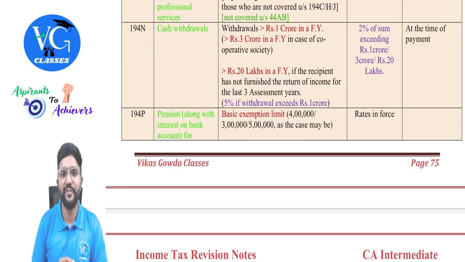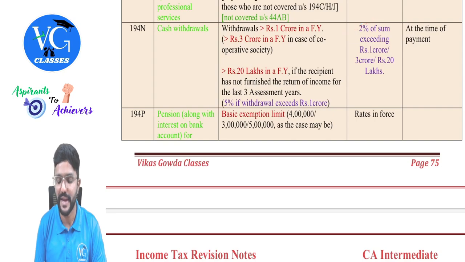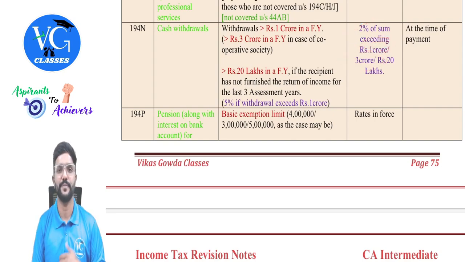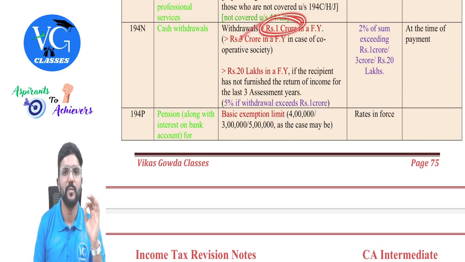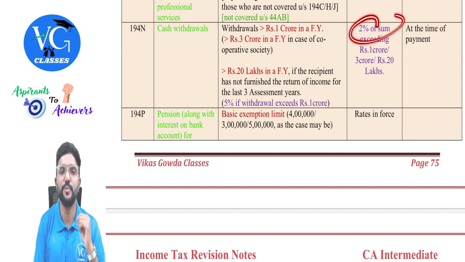So if there is a cash withdrawal of more than 1 crore in a financial year, or if the person who is withdrawing it is a cooperative society, with a threshold limit of more than 3 crore, then TDS has to be deducted at 2% of the sum exceeding 1 crore or 3 crore. For example, assume I am withdrawing 1.2 crore. In excess of 1 crore, how much is there? Only 20 lakh. On 20 lakh, 2% would be deducted.